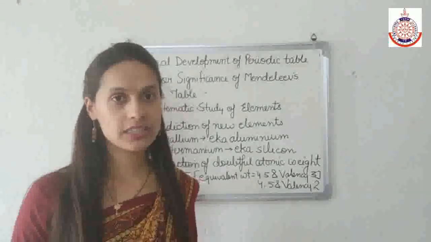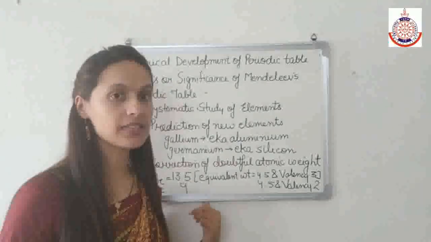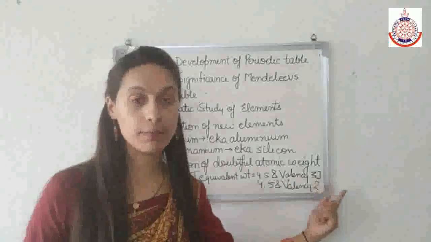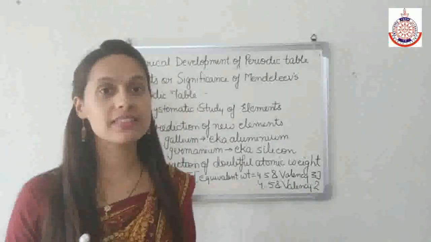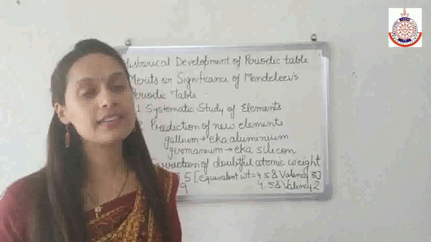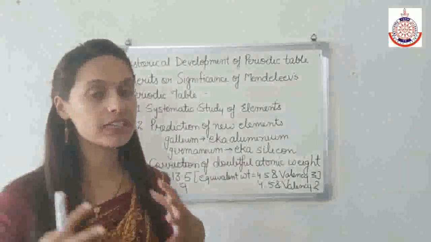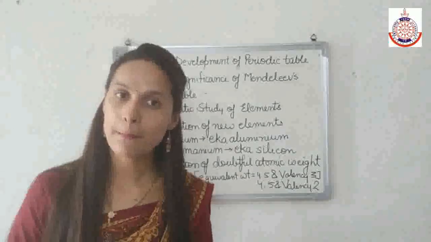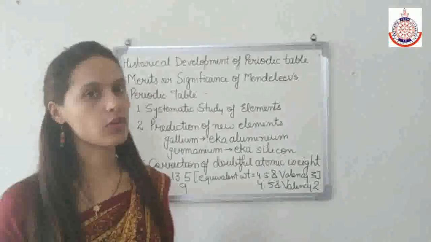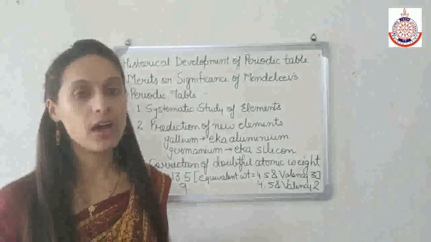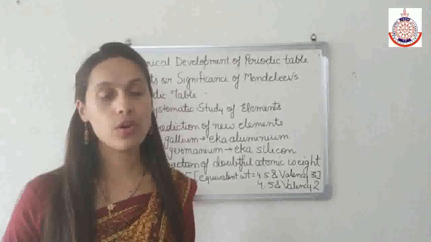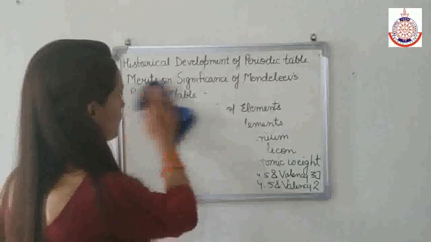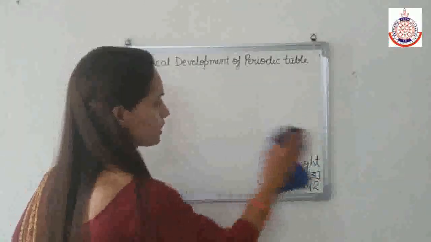Before Mendeleev's periodic table, the atomic weight of beryllium was assigned as 13.5 because of its wrong valency, that is 3, but its valency is 2. So when its valency is corrected from 3 to 2, its atomic weight becomes 9, and it fits the place where the property of that place is exactly similar to the property of beryllium. So these are the 3 significances of Mendeleev's periodic table. Now we'll study the demerits, or drawbacks, of Mendeleev's periodic table.